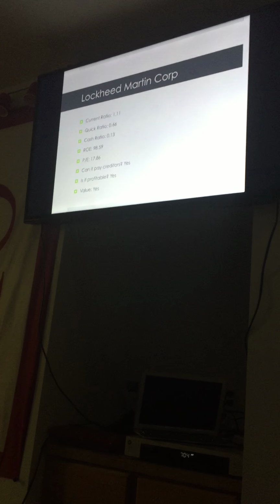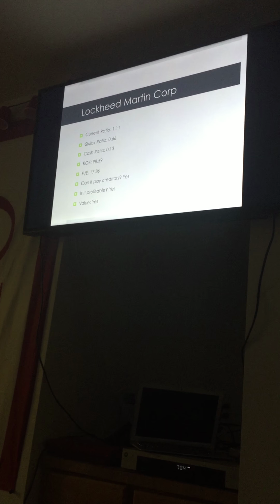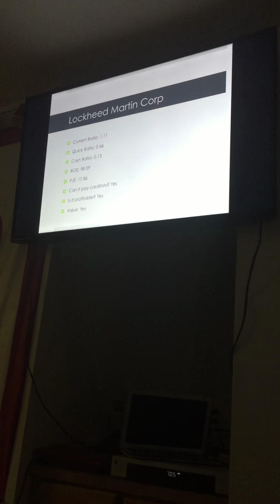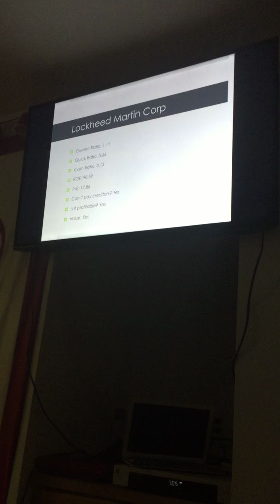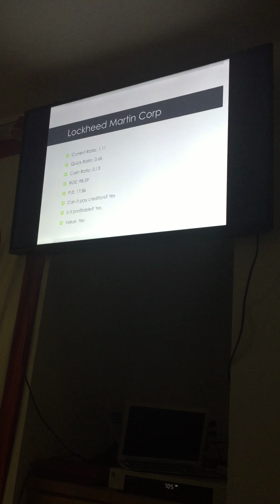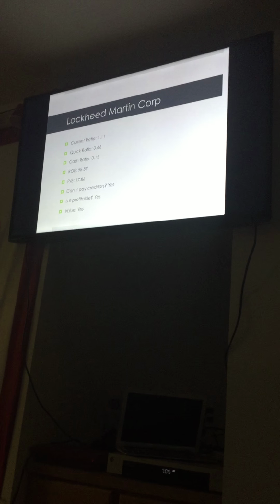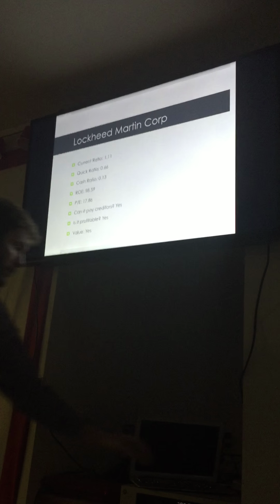The current ratio is 1.11, quick ratio is 0.66, the cash ratio is 0.13. The ROE is actually the highest I've ever seen for a single company at 98.59, and the P/E ratio is pretty high as well at 17.86. So they are a very, very, very valuable company in terms of return on your investment.